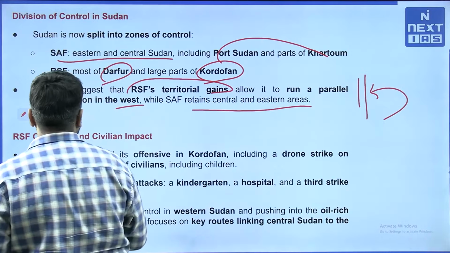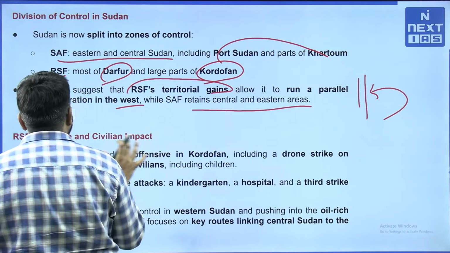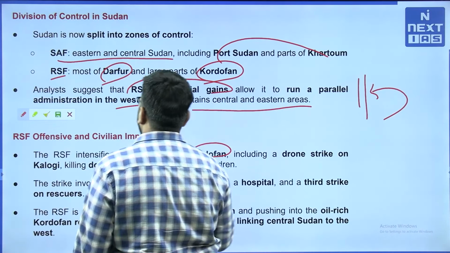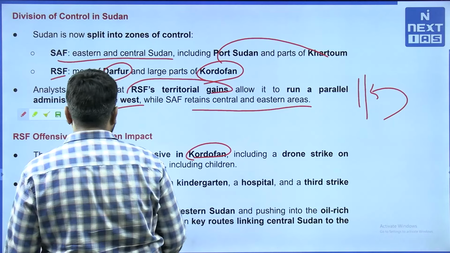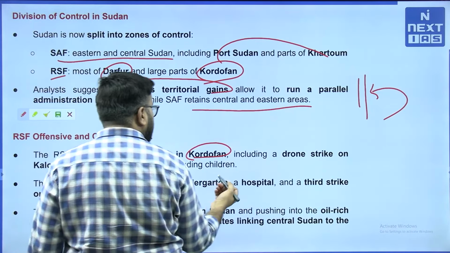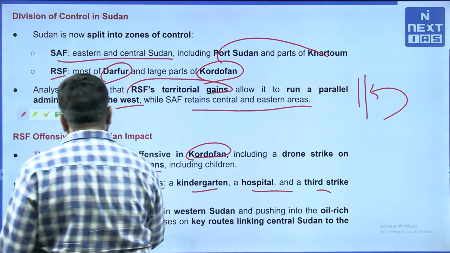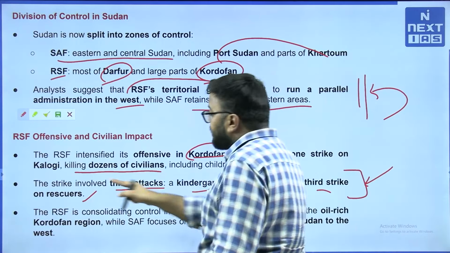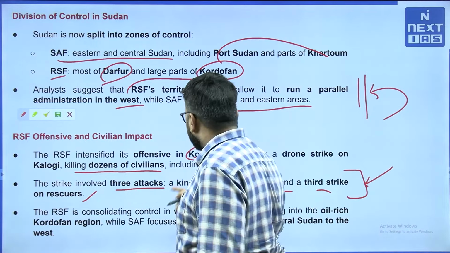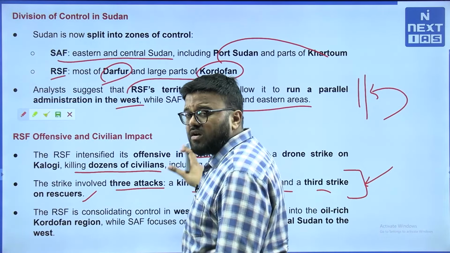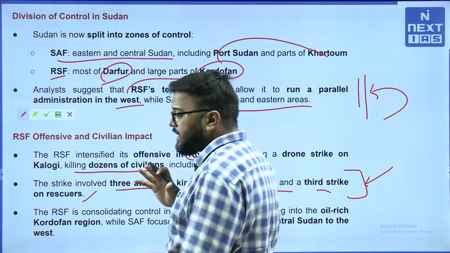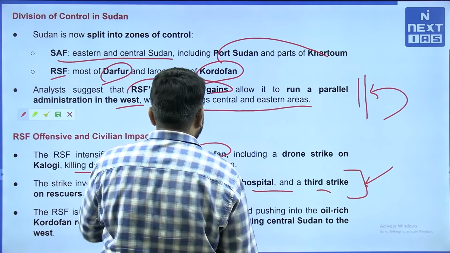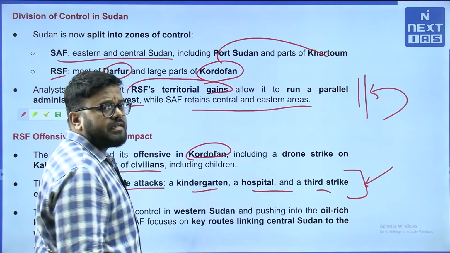RSF offensive and civilian impact. Let me tell you some of the civilian impact. The RSF intensified its offensive in Kordofan, including a drone strike on Kalogi, killing dozens of civilians including children. The strike involved 3 attacks: on a kindergarten, a hospital, and a third strike on rescuers. So, this is the height of loss of humanity on their part. They haven't spared even a kindergarten, nor a hospital, nor any rescuers. So, this is very tragic. Even in conflict situations, children should not be targeted deliberately.